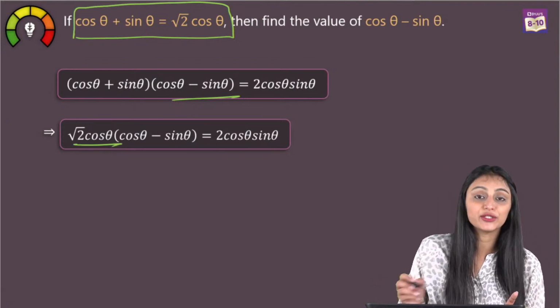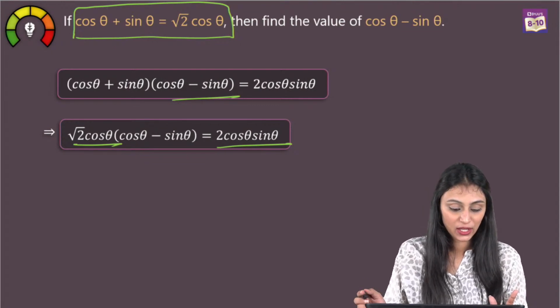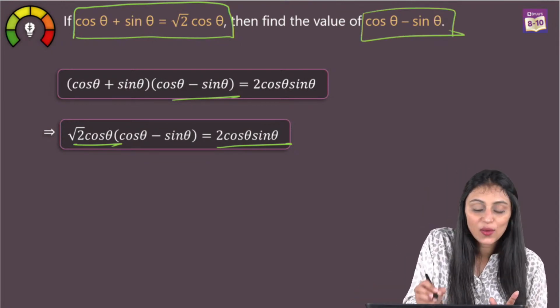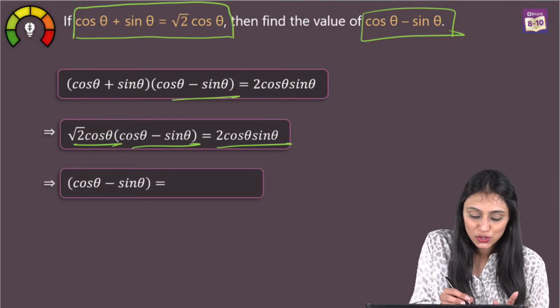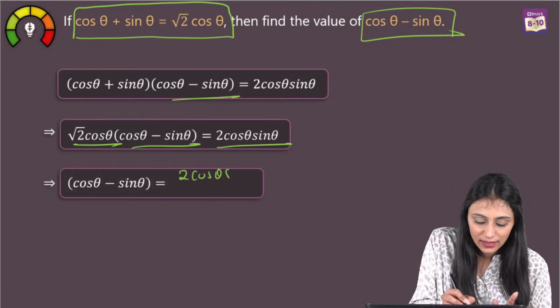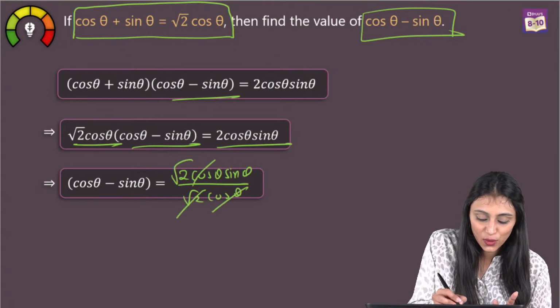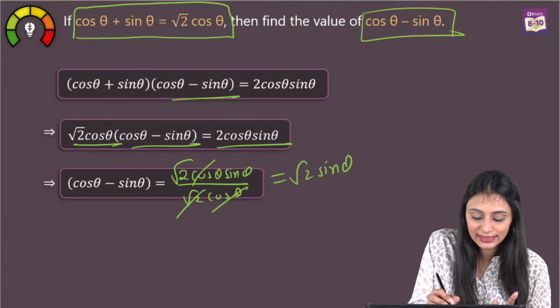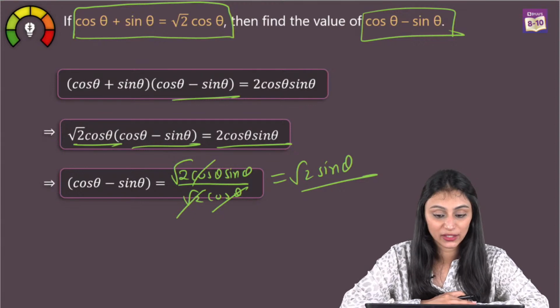So I'll write it here: root 2 cos theta times the required expression equals 2 cos theta sin theta. So cos theta minus sin theta will be equal to 2 cos theta sin theta by root 2 cos theta. This gets cancelled, this gets cancelled. What do you have? You have root 2 sin theta. That would be your final result.